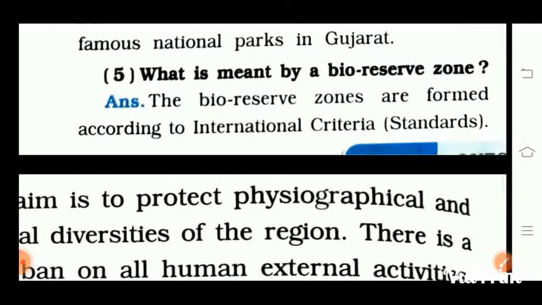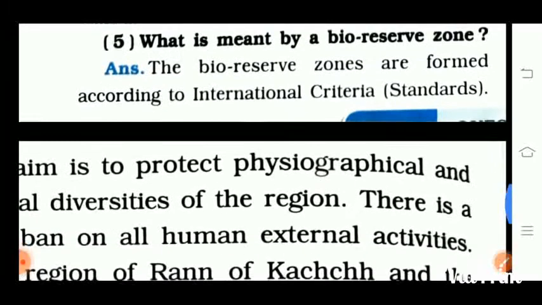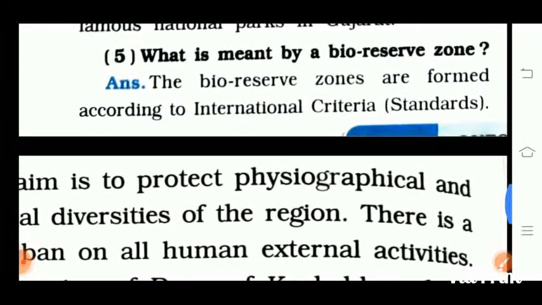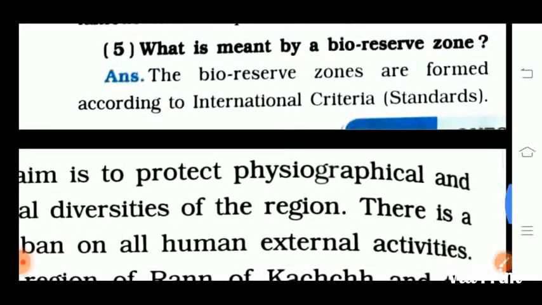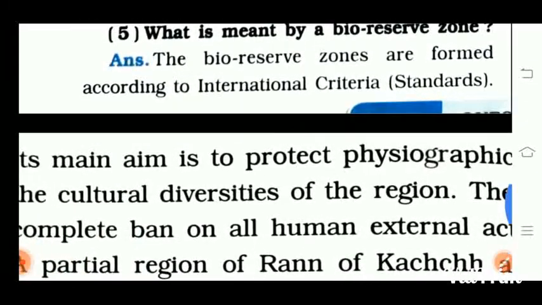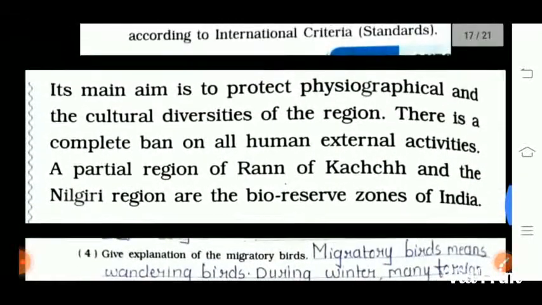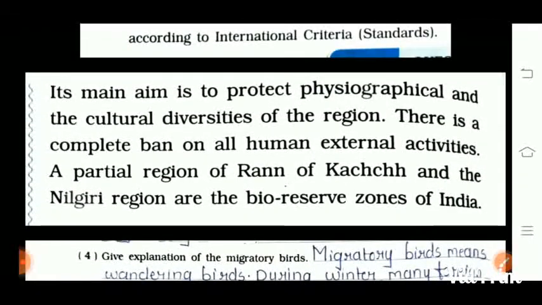Next, this is the third question: what is meant by a biosphere reserve zone? Answer: the biosphere reserve zones are formed according to international criteria and standards. Their main aim is to protect the physiographical and cultural diversities of the region. There is a complete ban on all external human activities. A partial region of the Rann of Kutch and the Nilgiri region are the biosphere reserve zones of India.